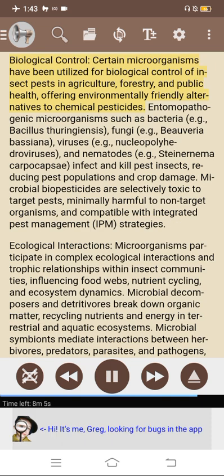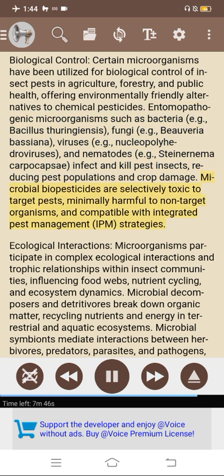Biological control. Certain microorganisms have been utilized for biological control of insect pests in agriculture, forestry, and public health, offering environmentally friendly alternatives to chemical pesticides. Entomopathogenic microorganisms such as bacteria, e.g., Bacillus thuringiensis, fungi, e.g., Beauveria bassiana, viruses, e.g., nucleopolyhedroviruses, and nematodes, e.g., Steinernema carpocapsae, infect and kill pest insects, reducing pest populations and crop damage. Microbial biopesticides are selectively toxic to target pests, minimally harmful to non-target organisms, and compatible with integrated pest management (IPM) strategies.